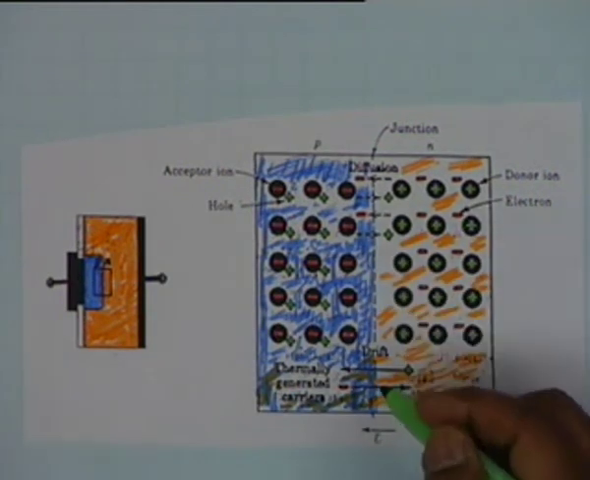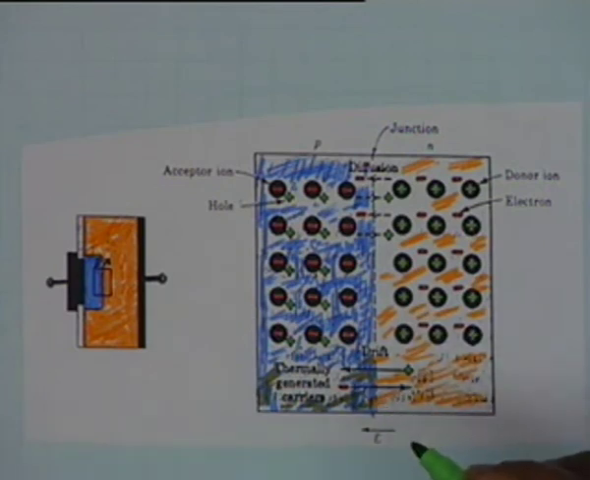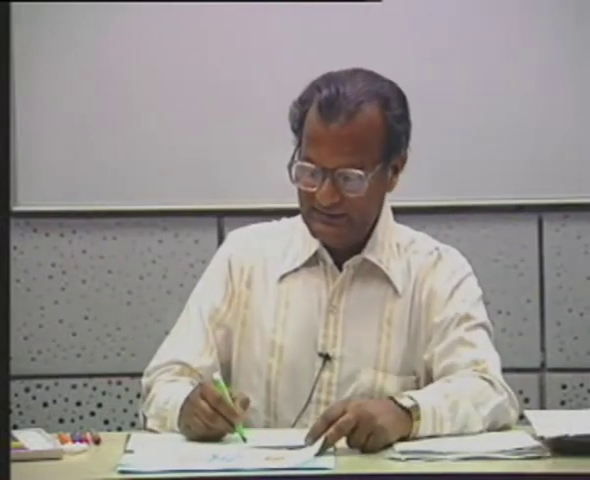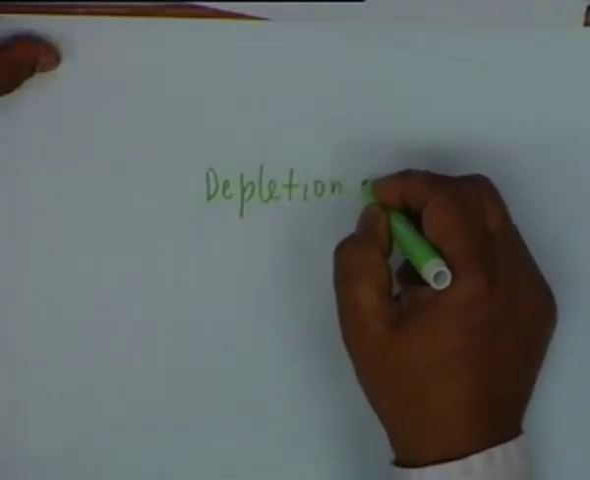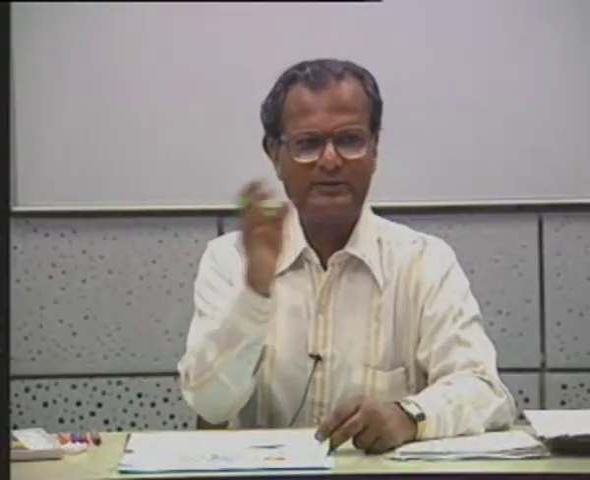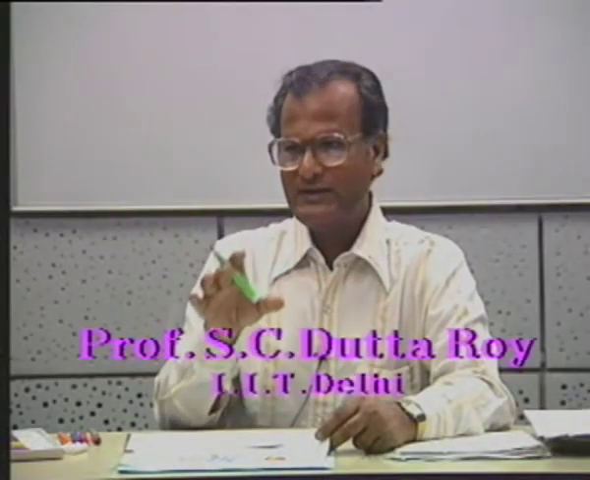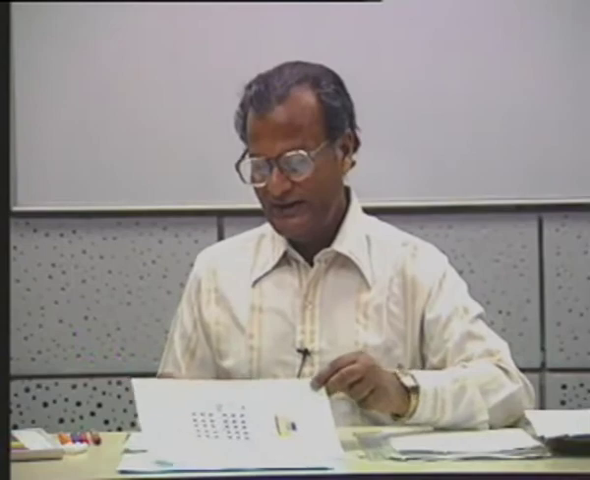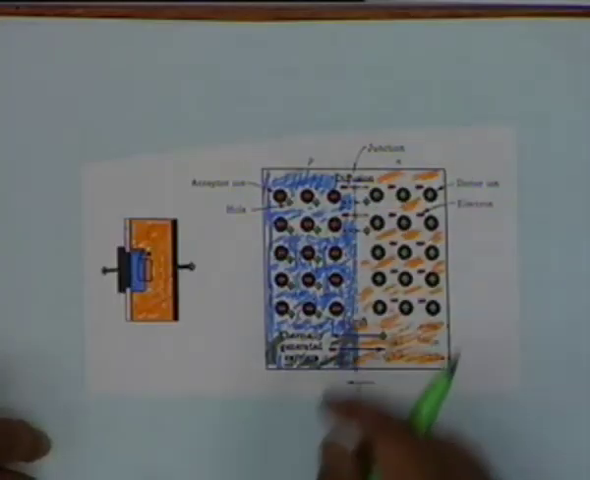And this region is called the depletion region. Depletion, D-E-P-L-E-T-I-O-N, depletion region. Depletion region is a region which is devoid or depleted of charge carriers. If 50% of this class now leaves, then we will say the class is depleted of its strength by 50%. All right. So there is created a depletion region.